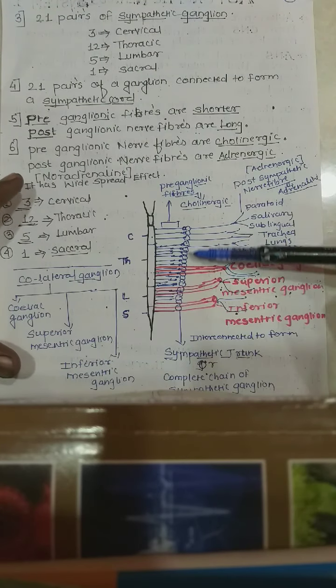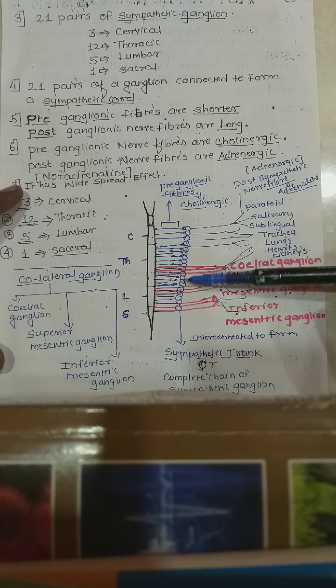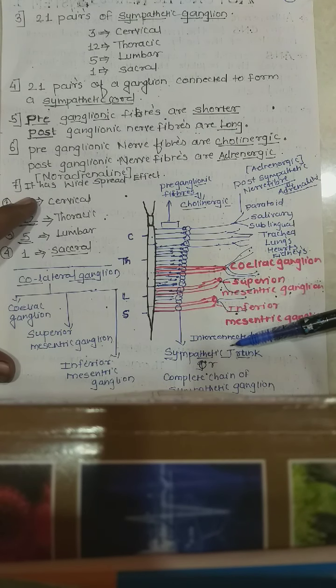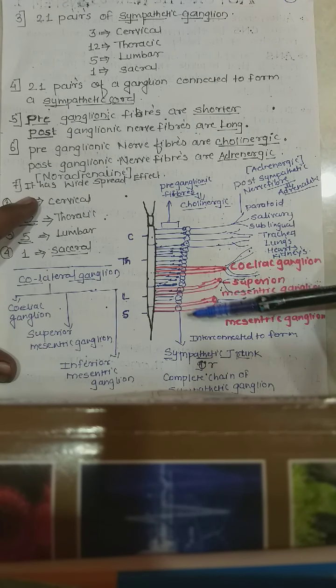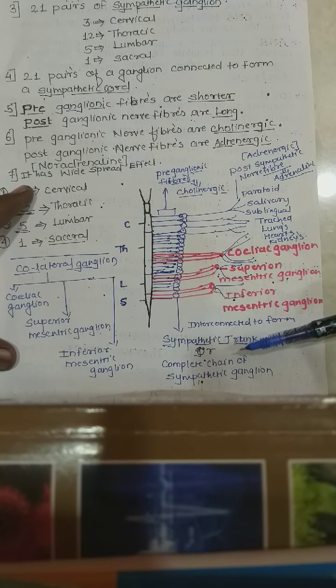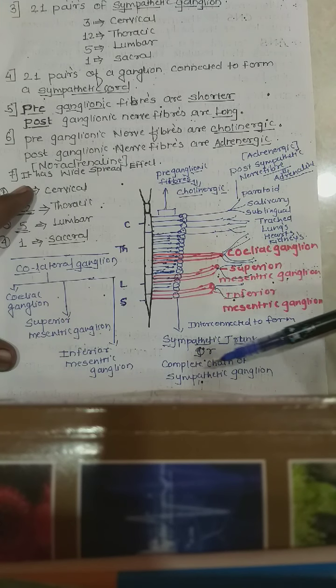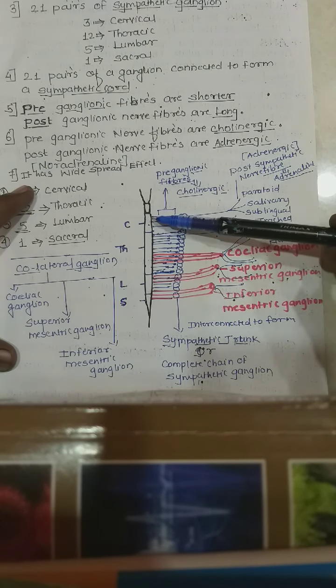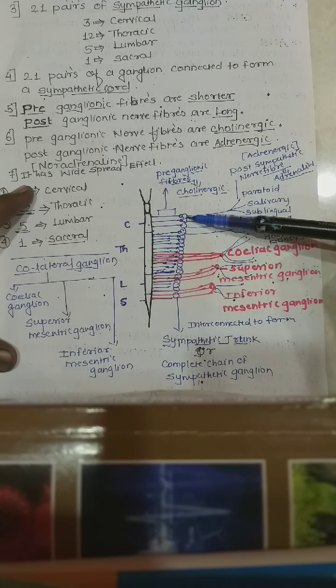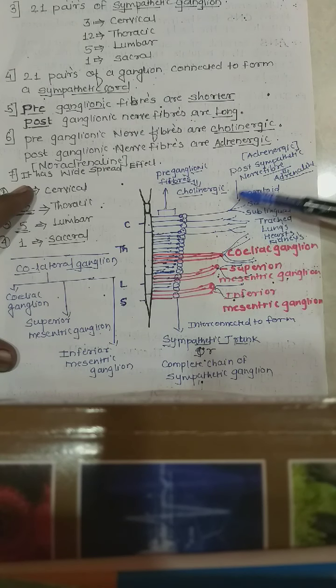They are interconnected with each other with the help of ganglia and form the sympathetic trunk, which may be called the complete chain of sympathetic ganglia. These are the preganglionic fibers, and they are very short, followed by the fibers which come out of the ganglia, which are much longer. They are called the postganglionic sympathetic nerve fibers.